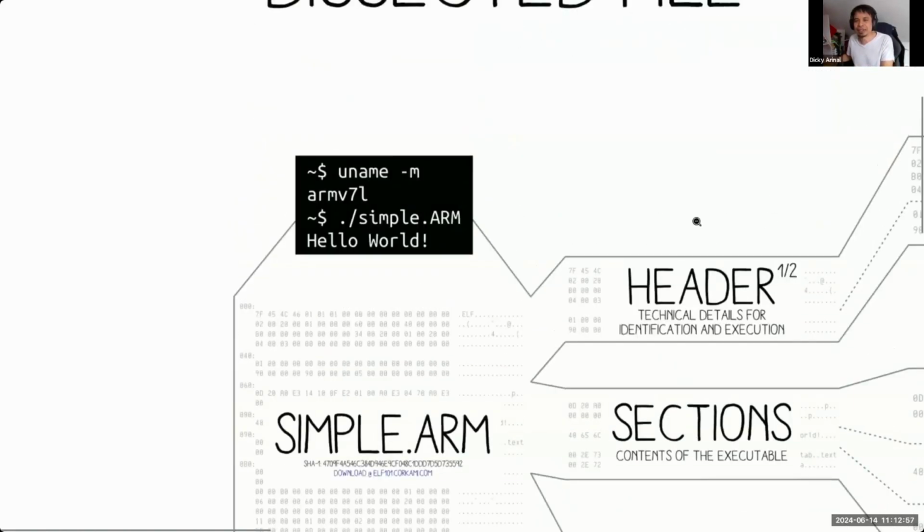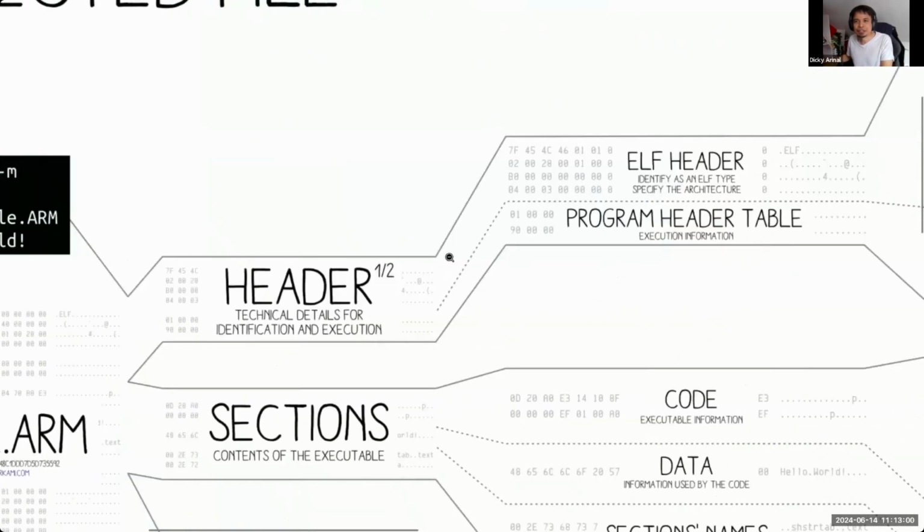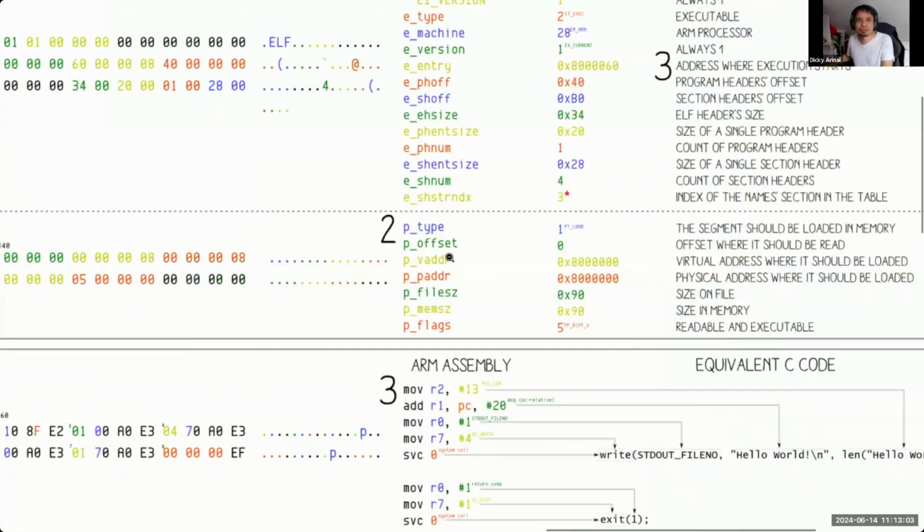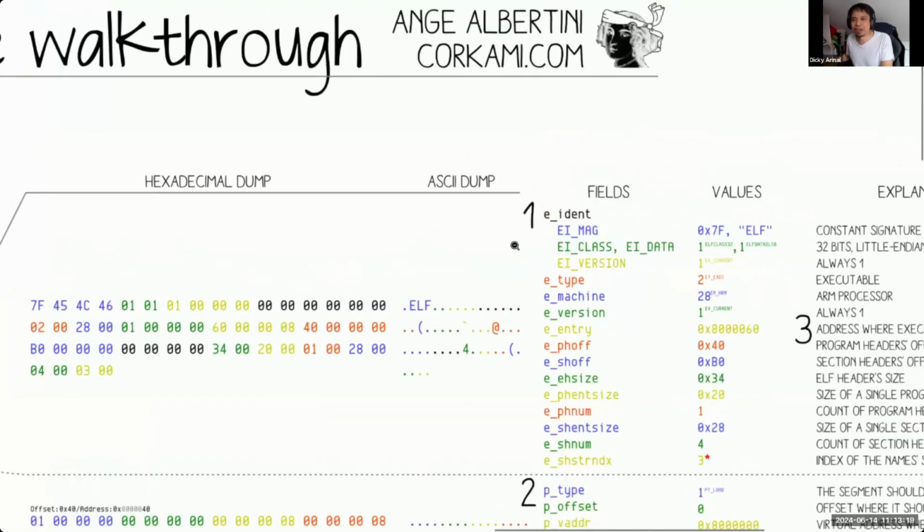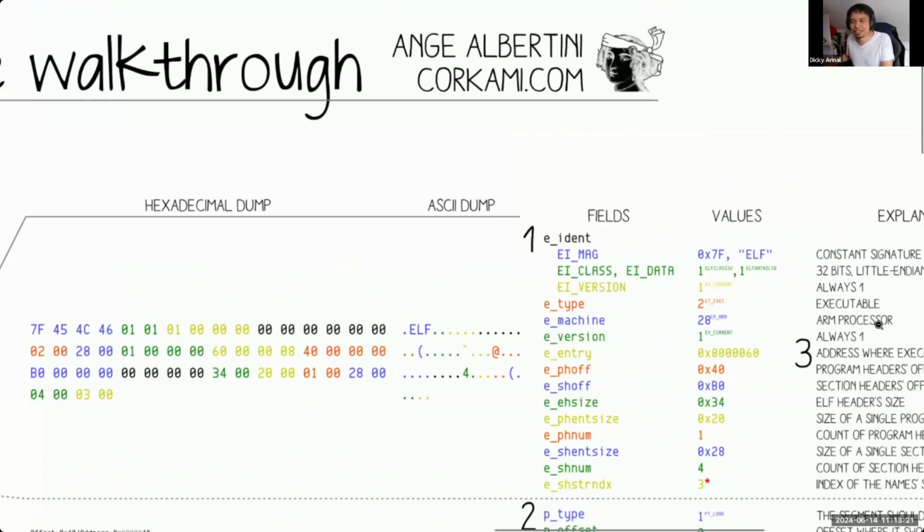Let's look at the header. This blue area here corresponds to this. This is the signature of ELF. This is a valid ELF because it contains the signature. Among several other important fields, for example, this is an ARM processor. This blue 28 means ARM processor.